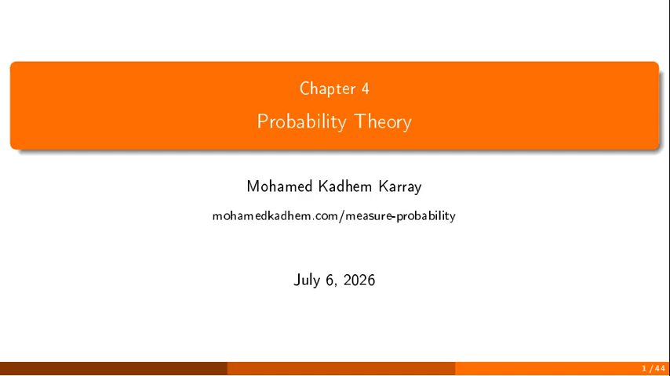Welcome. Over the last 3 lectures, we built measure theory, measurable spaces, measurable functions, and integral. Here is the payoff. In this lecture, that vocabulary becomes the vocabulary of probability. A measure of total mass 1 becomes a probability, a measurable function becomes a random variable, and its integral becomes an expectation. One dictionary, and the results of the earlier chapters carry straight over into the world of chance.